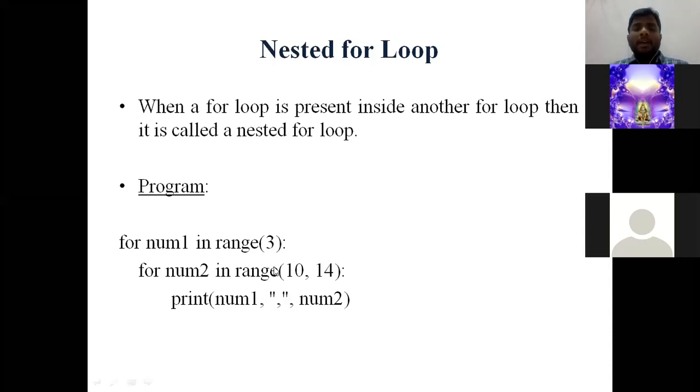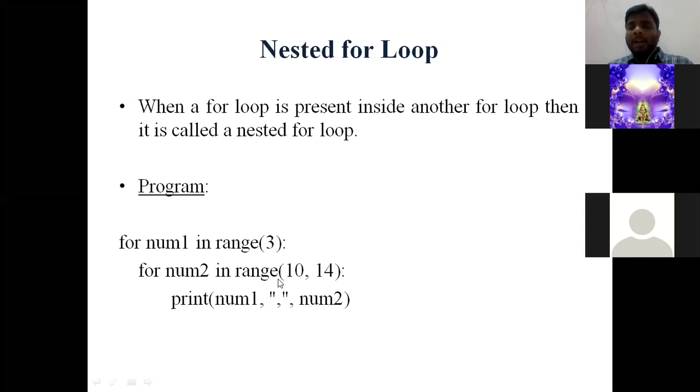See, now the outer for loop will be in 0 position. The outer for loop will be taking the value as 0. Now it comes into the body. In this inner for loop, it considers the value as 10. Outer for loop value will be 0, the inner for loop value will be 10. So print num1 comma num2 gives 0 comma 10. This is the first iteration.